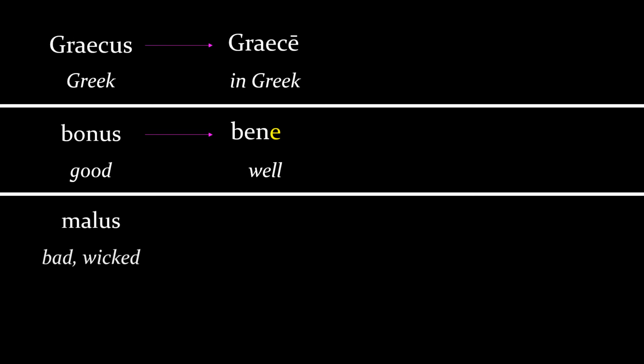If we take malus, which is bad or wicked, break off the us and attach a short E, that's an E with no macron, and this is how we'll get badly or wickedly. Okay, so these are two rule breakers here in that they don't have the macron and bonus has a base change.